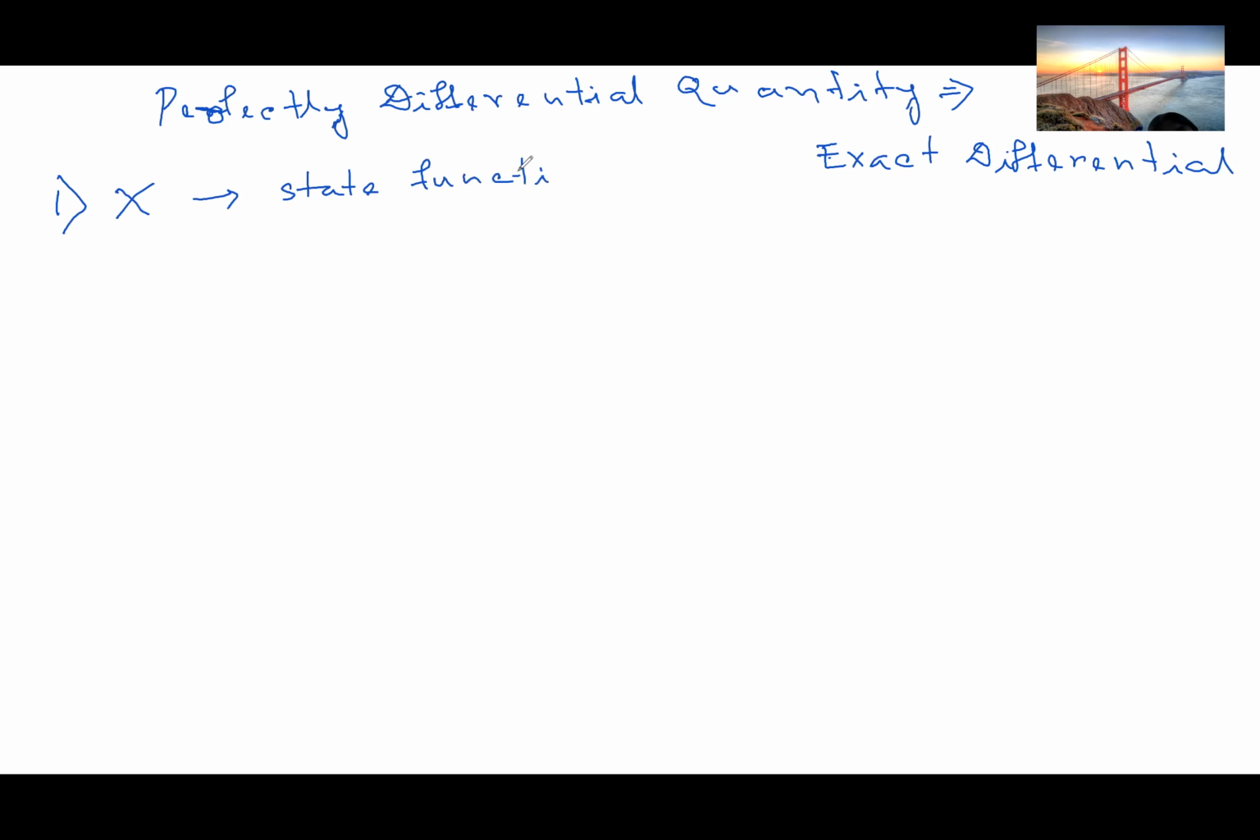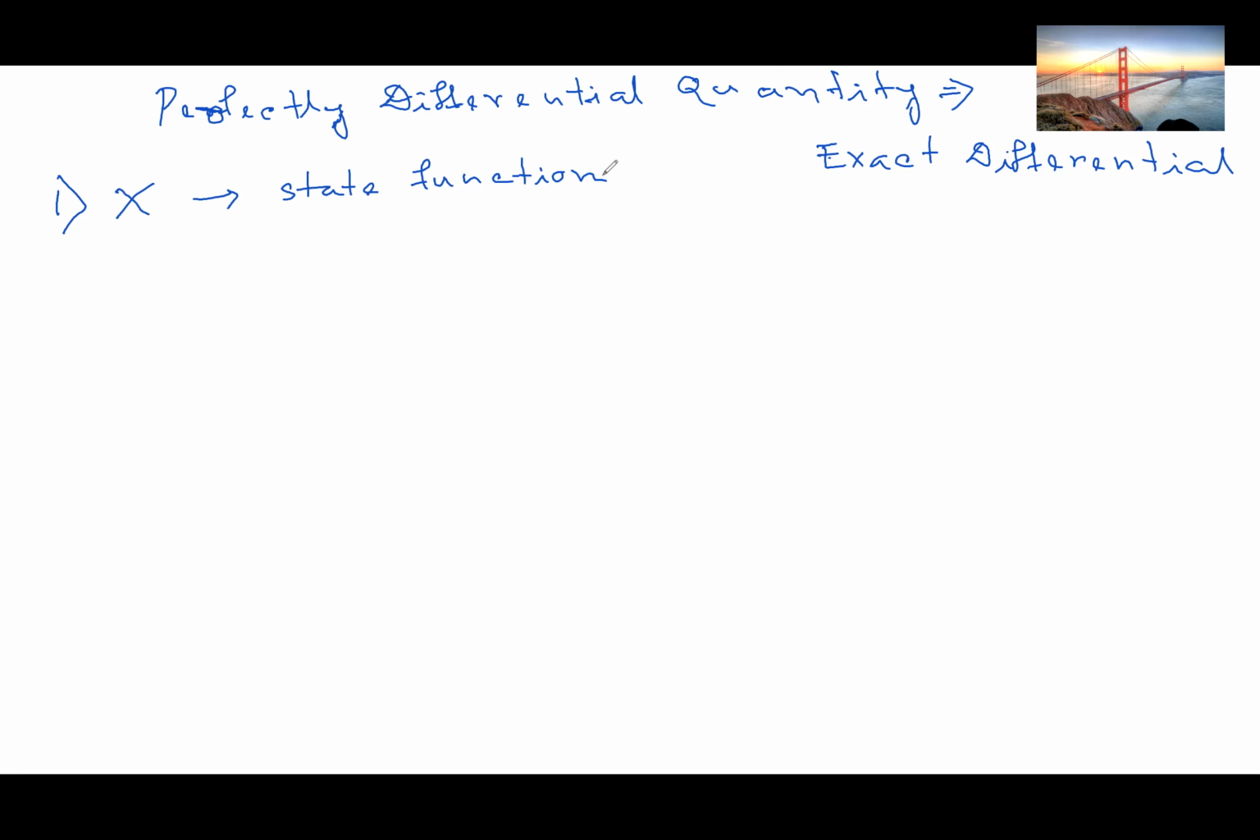So what is a state function? A state function is a function defined for a system relating to the state variables temperature, pressure, volume and mole number, and this depends on the thermodynamic equilibrium state of the system. So for x to be a perfectly differential quantity, x must be a single valued state function.